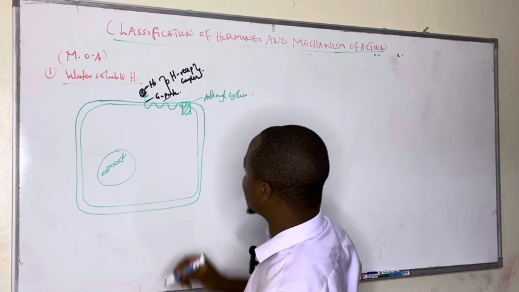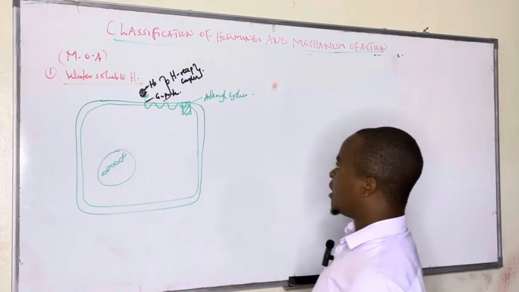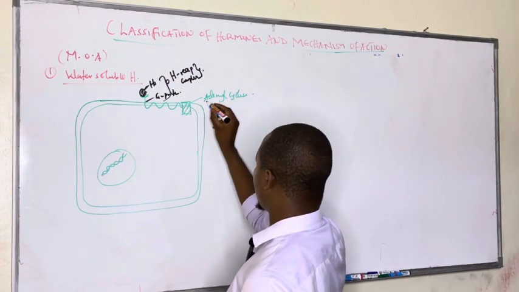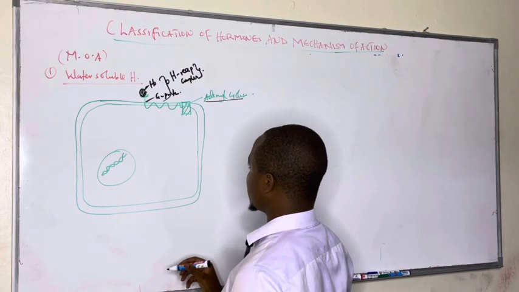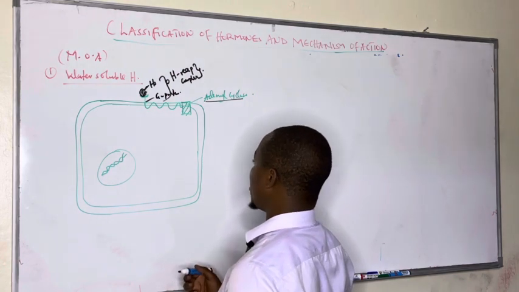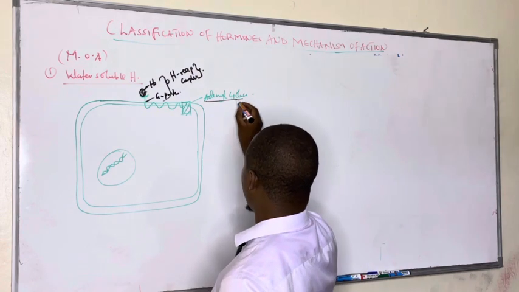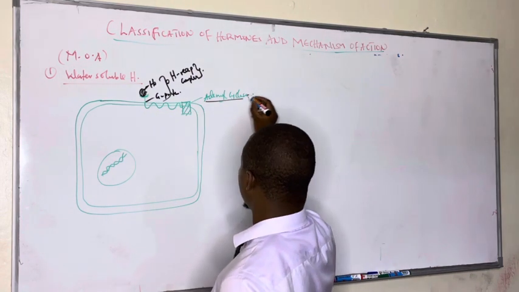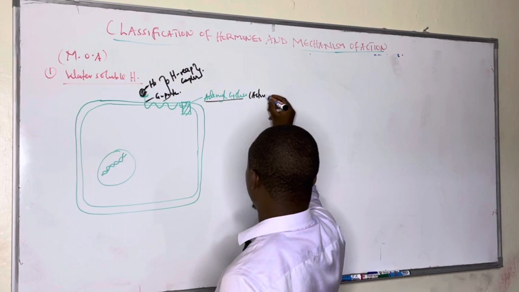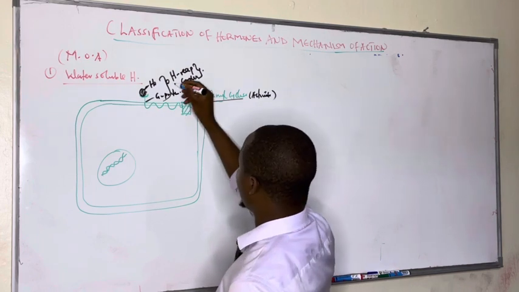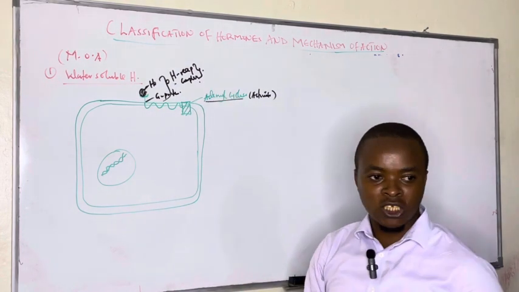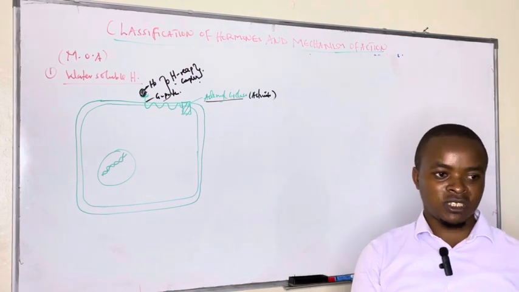And it is this hormone receptor complex that causes activation of adenyl cyclase. When we go further in biochemistry, we shall see how GDP plays a big role. What activates adenyl cyclase is that the hormone receptor complex causes a conformation change in the G-coupled receptor.